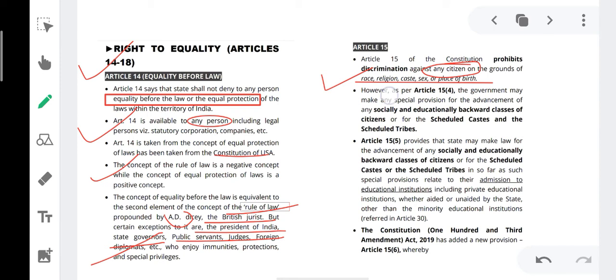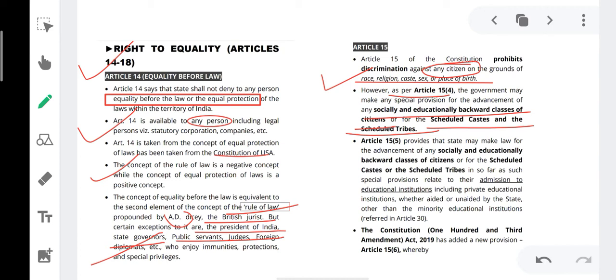However, as per Article 15 clause 4, the government may make special provision for the advancement of any socially and educationally backward class of citizens or for scheduled castes and scheduled tribes. That means if the government feels that any class of citizens, whether socially or educationally backward or scheduled caste and scheduled tribe, has been left behind in the race of development, the state can make special provision for them. This is an exception to Article 15.